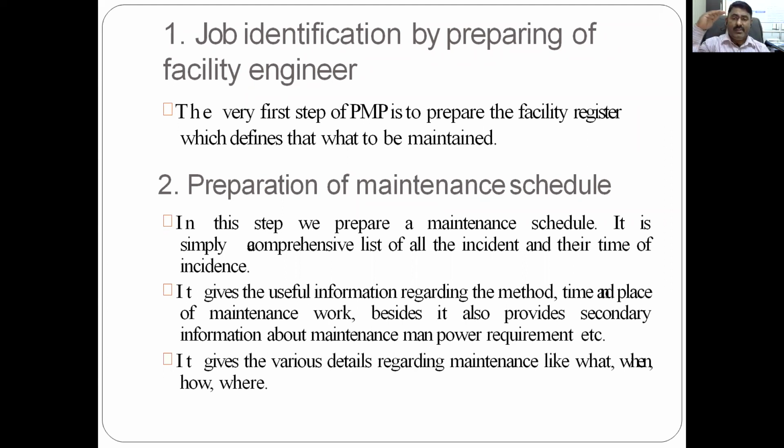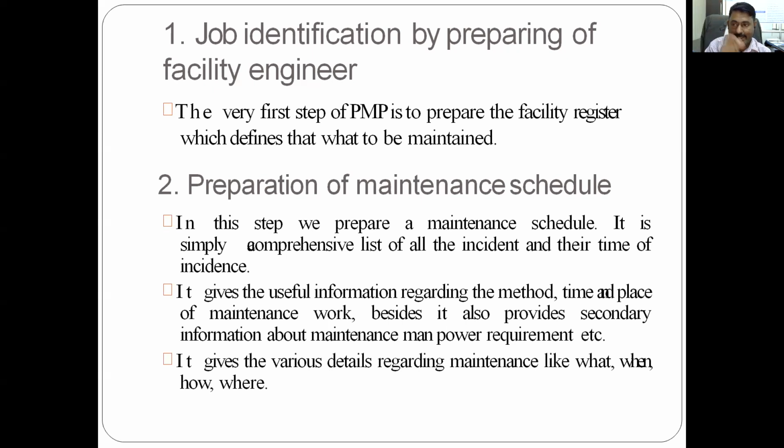So very first, the job is identified for maintenance. Then the second part is to prepare the maintenance schedule. So what is this maintenance schedule? It is the list, you can say, a comprehensive collection of all the things. It is a list of all incidences and their time of incidence. What and when?